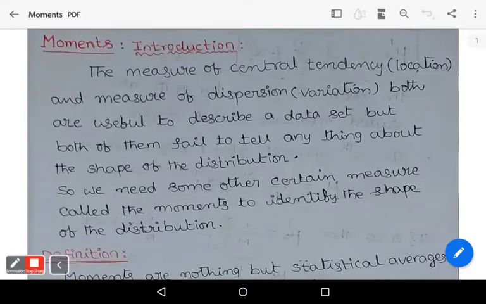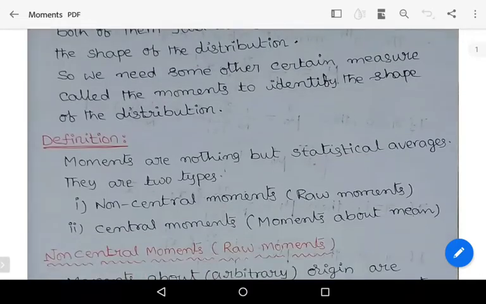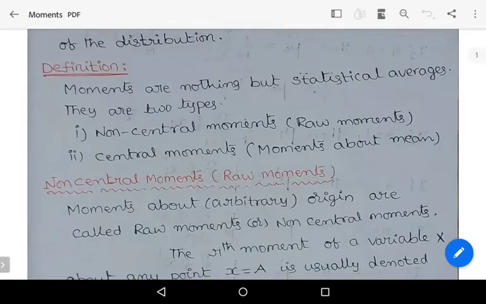So the need for moments is to describe the shape of the distribution. Where the measures of central tendency and dispersion fail, there we use moments to identify the shape of the distribution. Let us see the definition of moments.